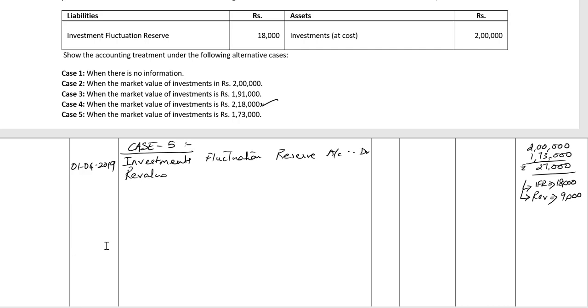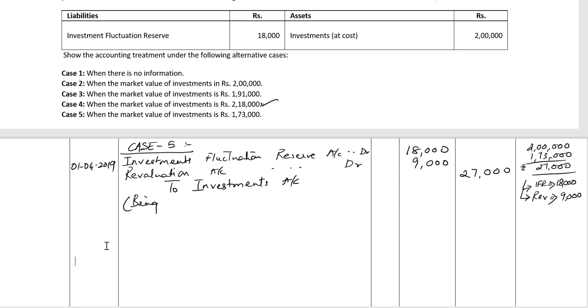Revaluation account debit. We'll utilize the reserve of 18,000 rupees. We will debit revaluation with the balance of 9,000 and reduce the value of investments by crediting investments with the amount of 27,000 rupees, being investments value decreased.